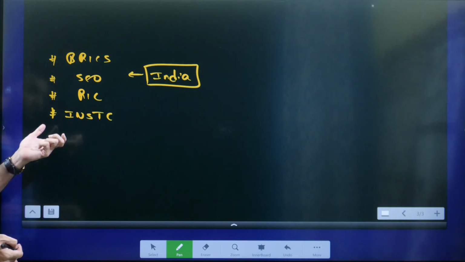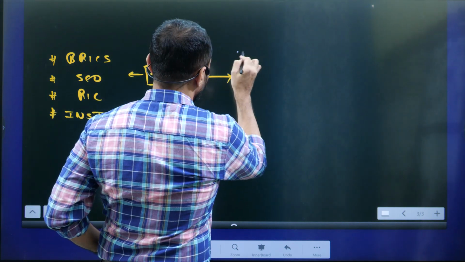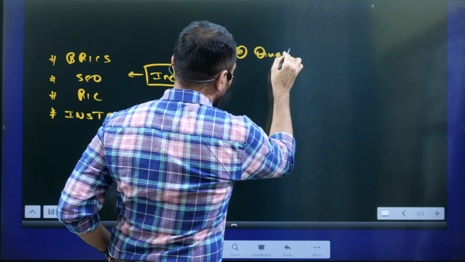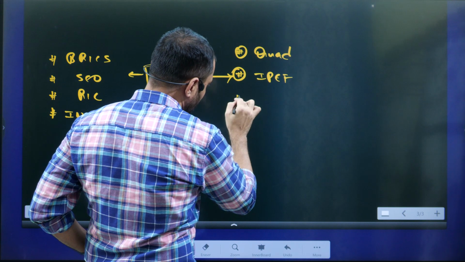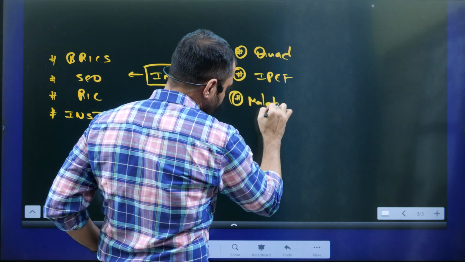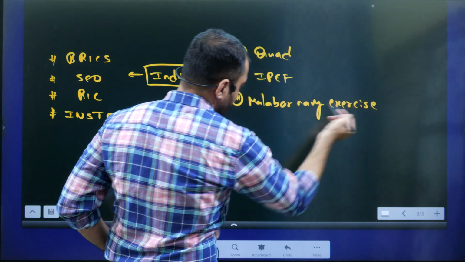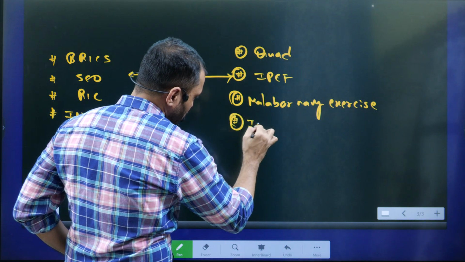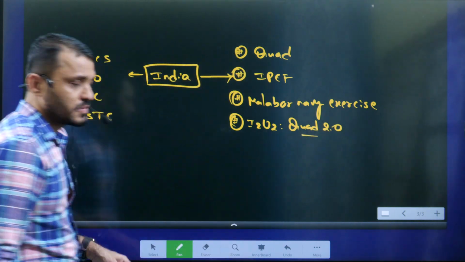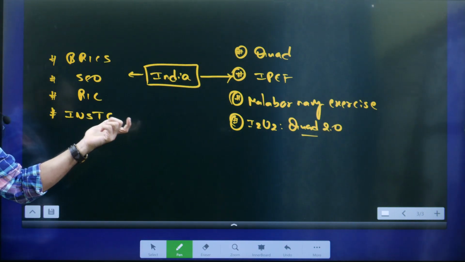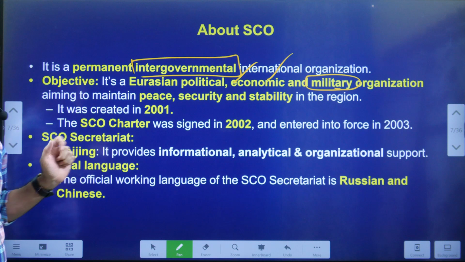We have to balance this side. And with respect to the West, we have to manage the Quad, the Indo-Pacific Economic Framework, the Malabar Navy exercise, and I2U2, which is also dubbed Quad 2.0. So India has to maintain relationships with both the West and with China and Russia. This is one of the challenges before India, students.